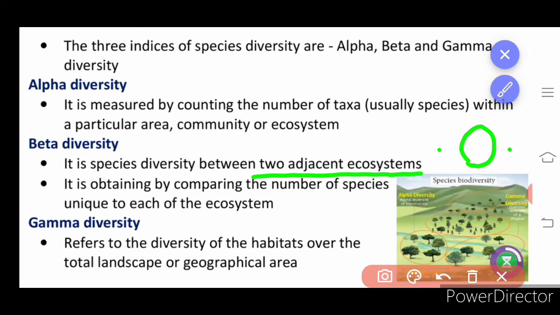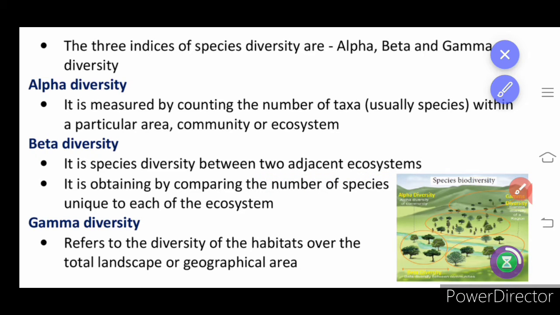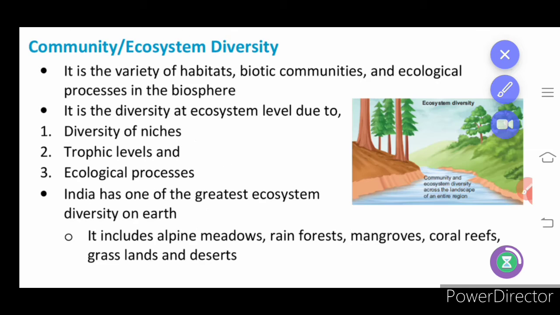Then gamma diversity refers to the habitats over the total landscape or geographic area. Next we have community diversity, or community ecosystem diversity. As you know, what is an ecosystem? The area where species of different trophic levels live together.